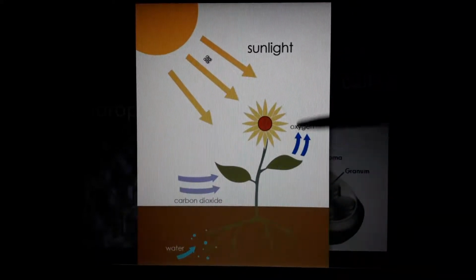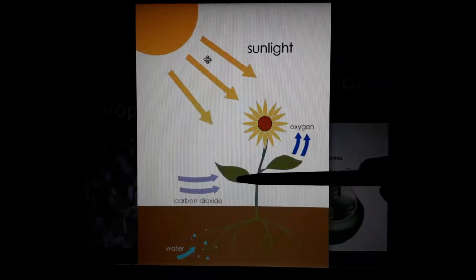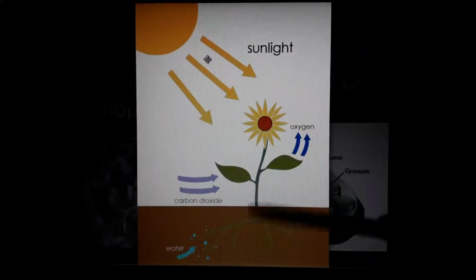Glucose, plus the byproduct oxygen is released out of the stomata holes, isn't it? With this oxygen, some water vapor is also released, and food is prepared inside the leaf, and it is transported throughout the body of the plant so that it can live.